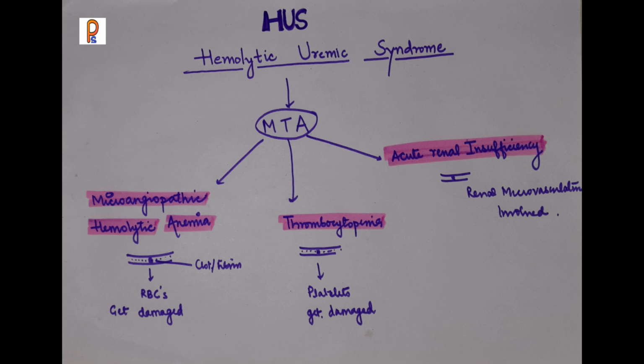Hemolytic uremic syndrome is characterized by three important things: microangiopathic hemolytic anemia, thrombocytopenia, and acute renal insufficiency.